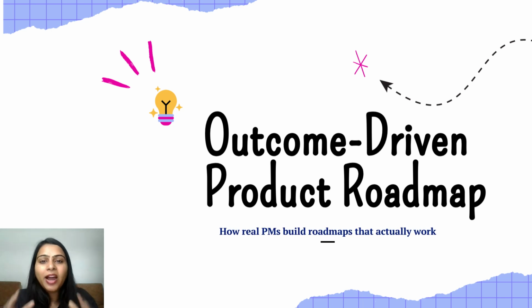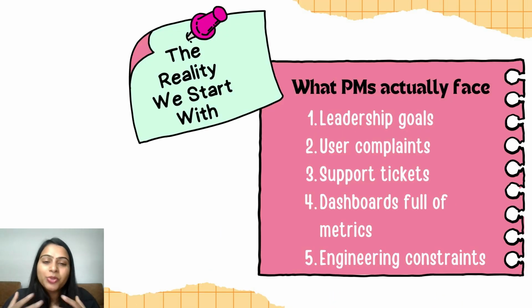Let me start with the hard truth. Most product roadmaps don't fail because PMs can't prioritize. They fail because they ignore reality. And the reality starts with leadership goals, user complaints, support tickets, dashboards full of metrics, and engineering constraints. And suddenly we are asked to create a roadmap.